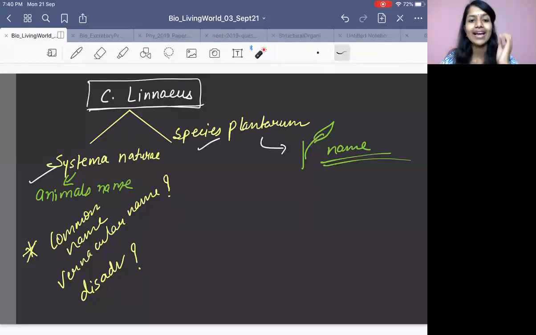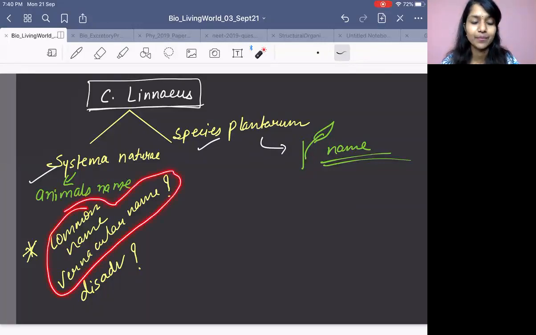Got it? So I hope by now you know why the common name or vernacular name is not good. What was actually the disadvantage? Why were people not okay with this? Because the same species was known by different names at different places, right?